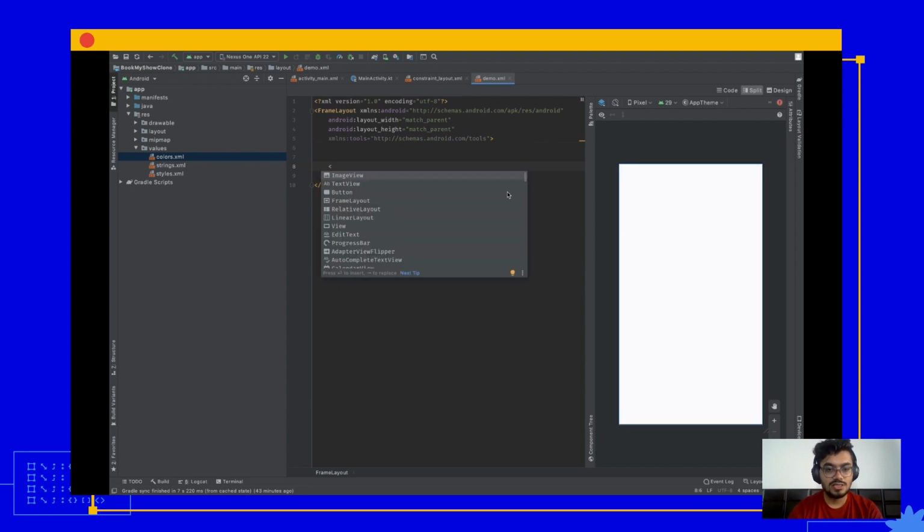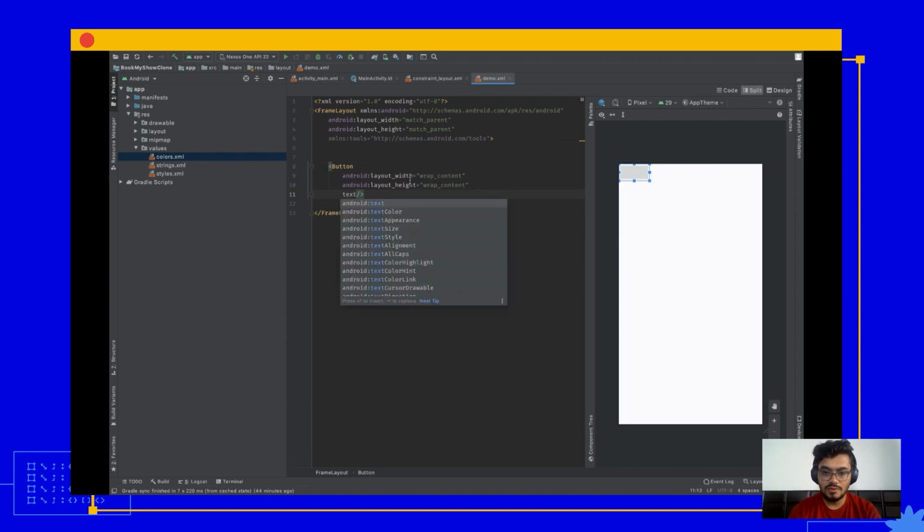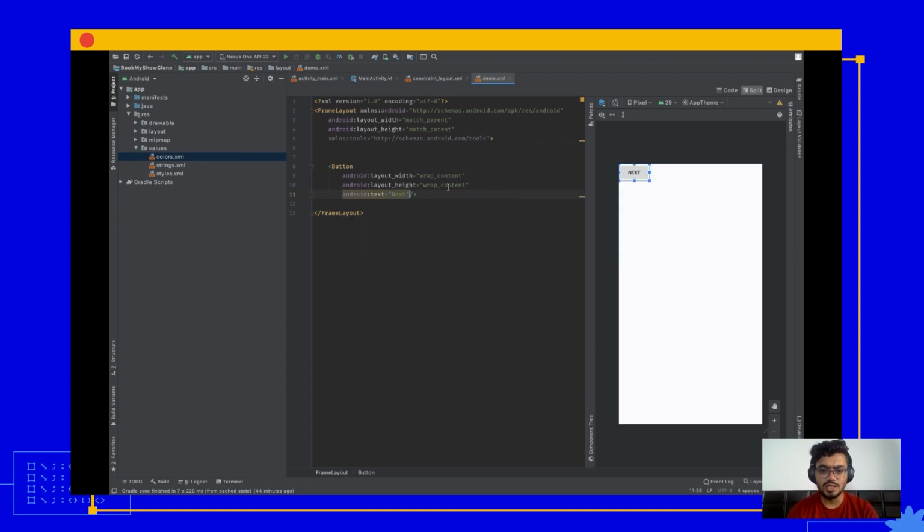All right. The next view that we'll be seeing is button. So button is used if you want to have something that the user can interact with, click. So at that time you'll be using a button. So you can specify width and height, and it will show you the button without text. And in order to provide text, you can use the text attribute, and you can have any text within. So this way, as you can see here, we have a button with text next on it.